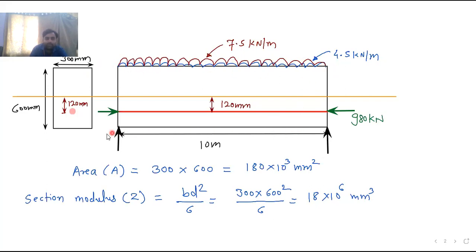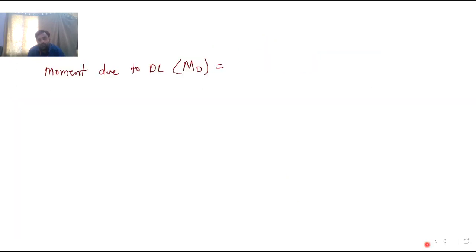Now see, this is our simply supported pre-stressed concrete beam, which carries a dead load of 4.5 kilonewton per meter. You know the span also. So what is your maximum moment? Simply supported beam carrying UDL, it is WL square by 8. So I will put the values over here. It is 4.5 into 10 square divided by 8. Calculate this. This is our moment due to dead load. Let me know what is the answer.